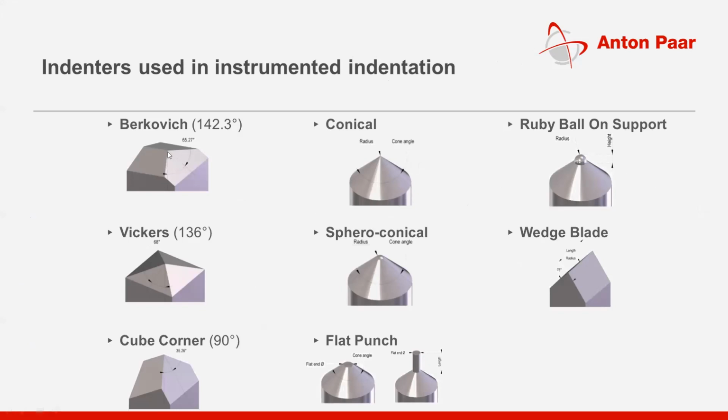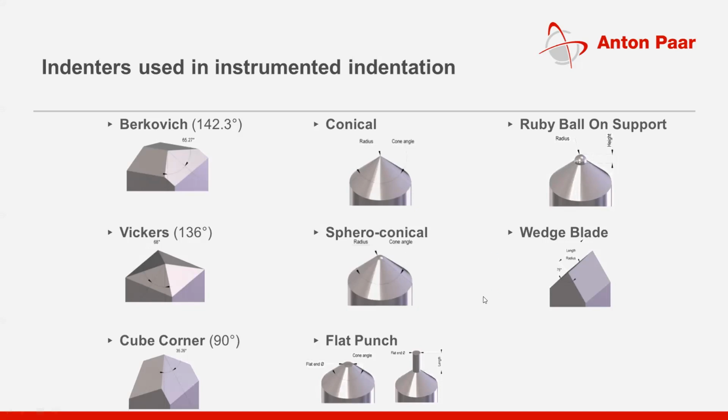I will not be able to cover the role of each of these indenters in this presentation because we would lose time otherwise. But each of these has a specific role to play when you want to extract some of the information from the surfaces.